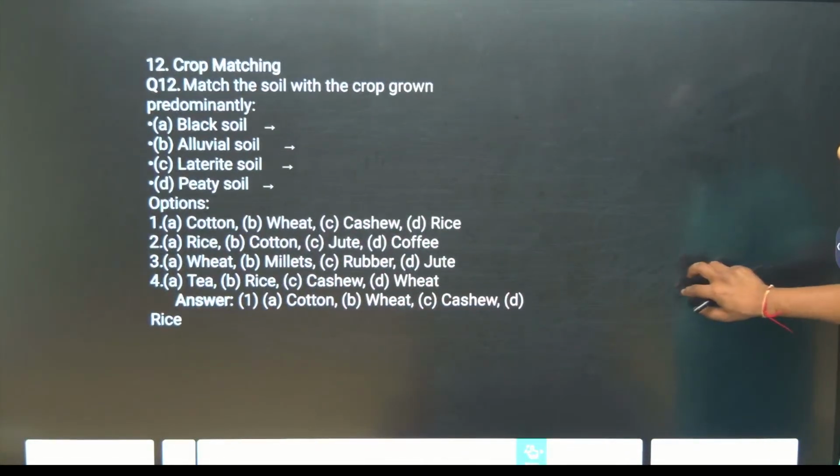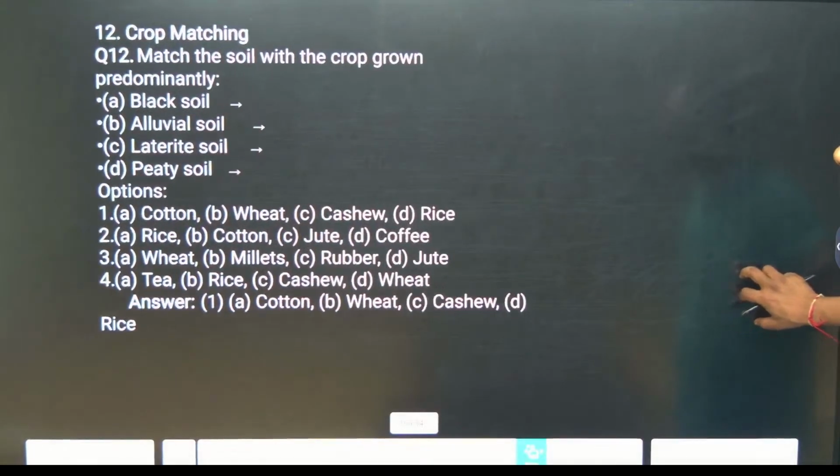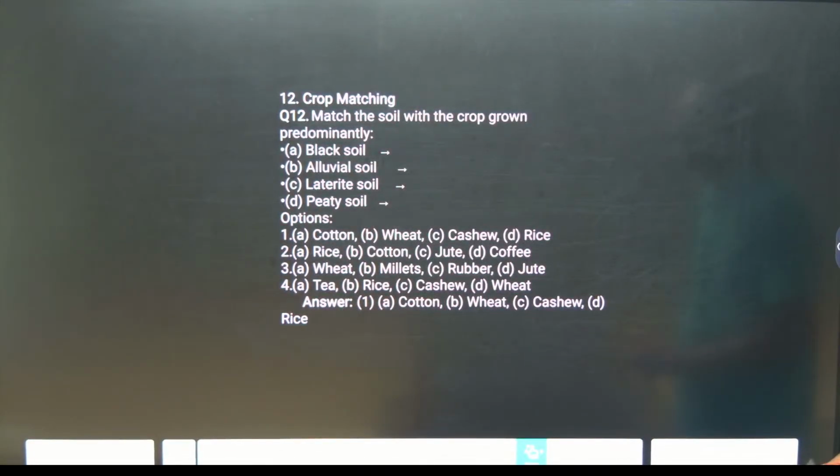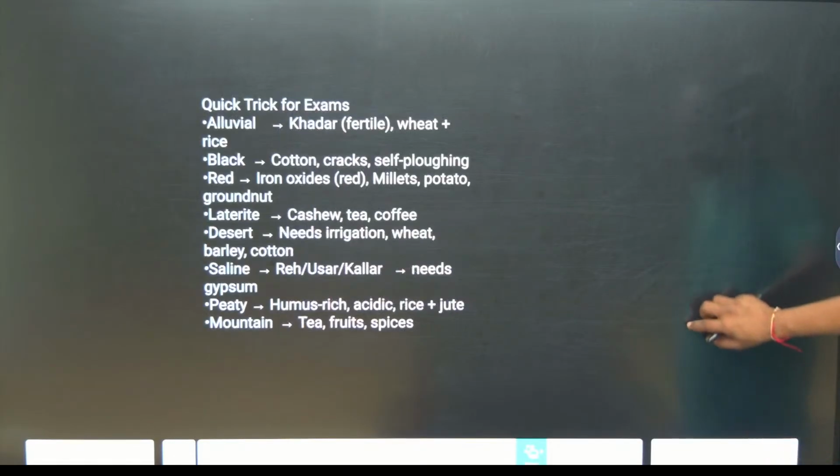Crop matching, a question they asked in a previous year. Match the following: black soil, alluvial soil, laterite soil and peaty soil with options A. Cotton, B. Wheat, C. Cashew and D. Rice. Black soil is cotton, obviously. Alluvial soil is wheat because northern plains are mostly alluvial. Cashew is laterite soil, peaty soil is rice. Option 1 is the right answer.